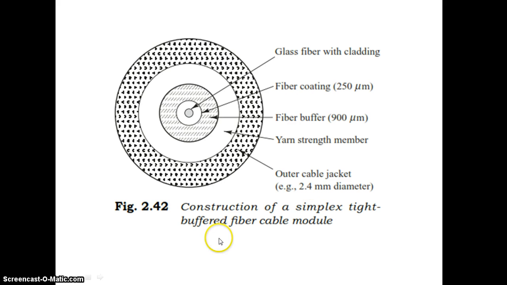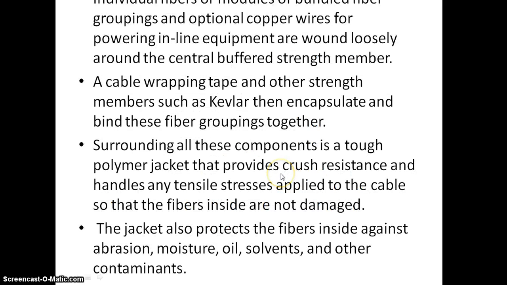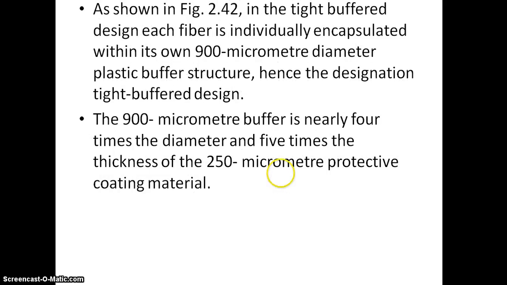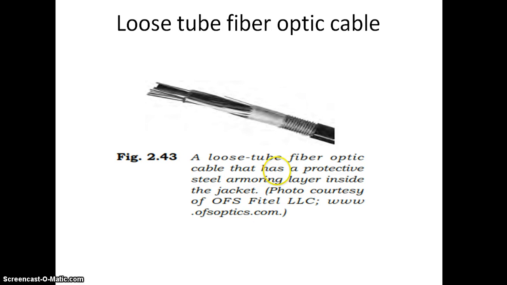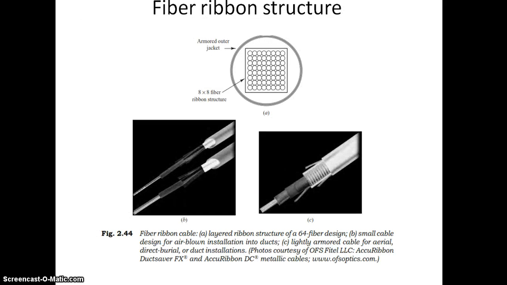Construction of a simplex: there are two types of arrangement, the simplex tight buffered fiber cable module and the loose packed arrangement. Here is tight buffered fiber cable: glass fiber with cladding, fiber coating, fiber buffer, yarn strength member and outer cable jacket. Another one, as I said, is loosely packed fiber. This is loose type fiber optic cable that has a protective steel armoring layer inside the jacket. Then fiber ribbon structure is also allowed.